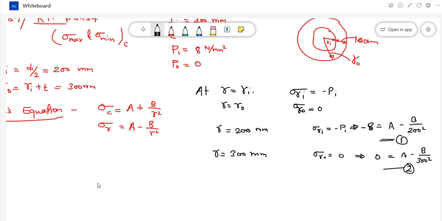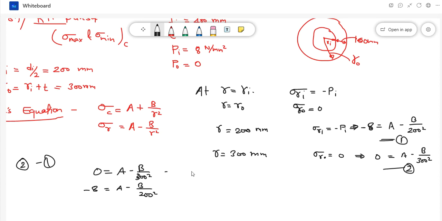Okay, so subtract equation number 2 minus 1. Let me write once again. Because I want to do 2 minus 1: 0 is equal to A minus B by 300 square, and the other equation is minus 8 is equal to A minus B by 200 square.